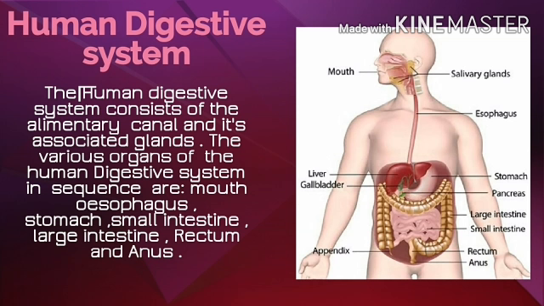The human digestive system consists of the alimentary canal and its associated glands. The various organs of the human digestive system in sequence are mouth, esophagus, stomach, small intestine, large intestine, rectum and anus. The glands which are associated with the human digestive system and form a part of it are the salivary gland, liver and pancreas. Now we will discuss one by one.